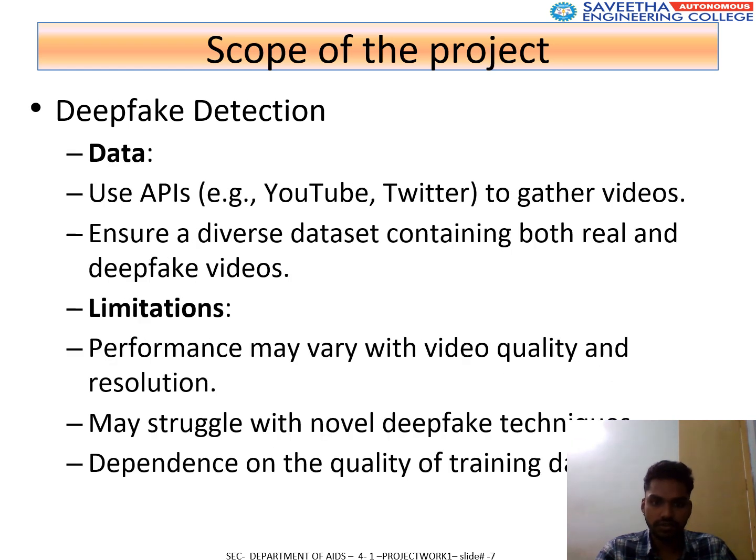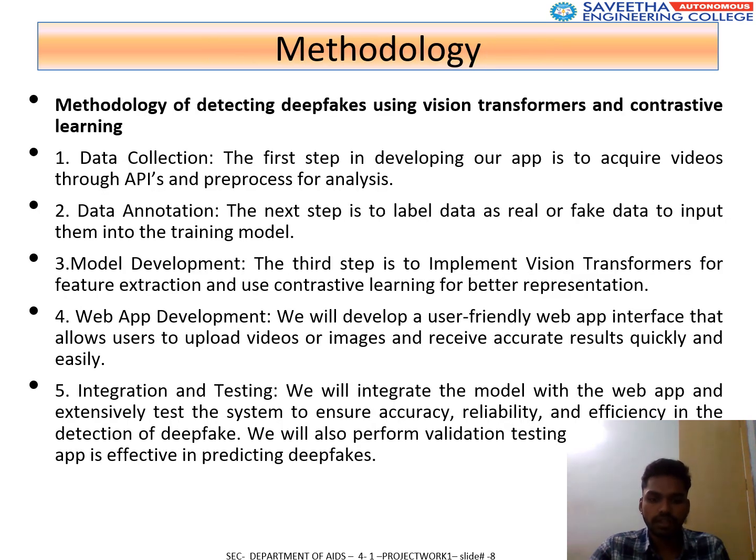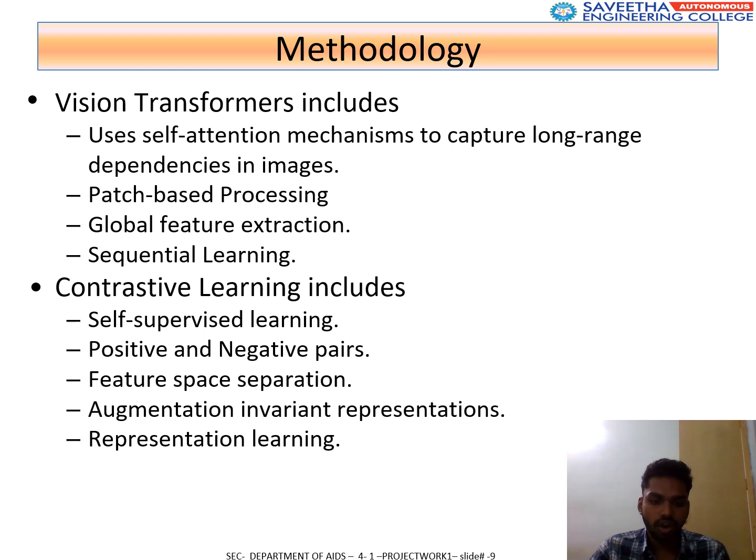Key techniques include vision transformers. These utilize self-attention mechanisms to capture long-range dependencies in images. They process images as patches, allowing for detailed feature extraction across the entire image. Contrastive learning. This method forms positive and negative pairs of data and trains the model to maximize differences between them. It incorporates augmentation techniques like rotations and flips for robust feature learning.